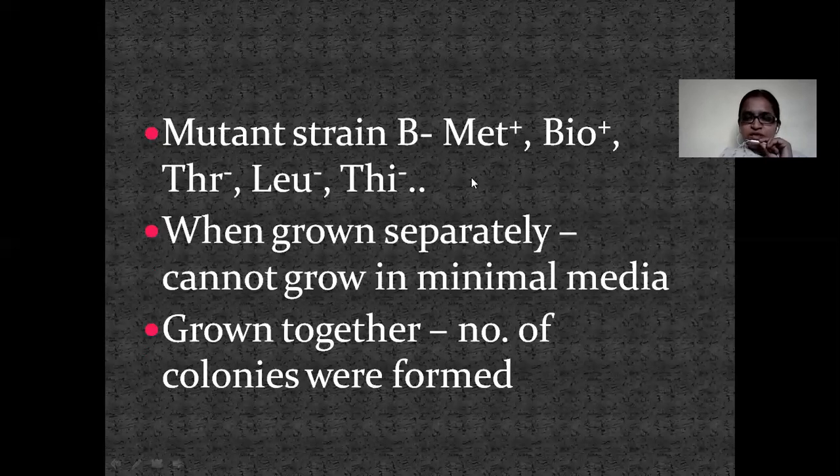So what was the change from this case to this case? Here they were grown separately, and here they were grown together. When they were grown separately, they could not have access to the compounds produced by the other strain. But when grown together, one strain could access the compounds produced by the other, and strain B could access the nutrients produced by strain A. So altogether they could get all the nutrients required for cell growth, and they could grow on the minimal media, showing colonies.